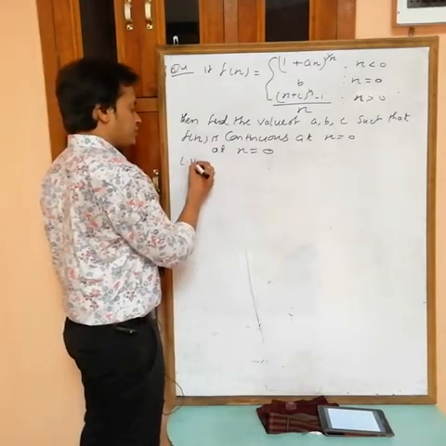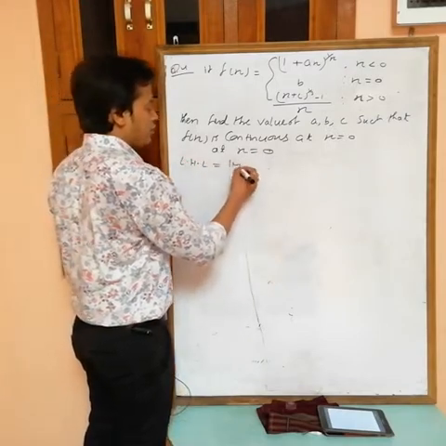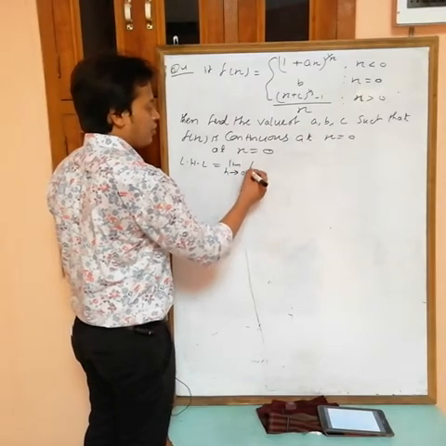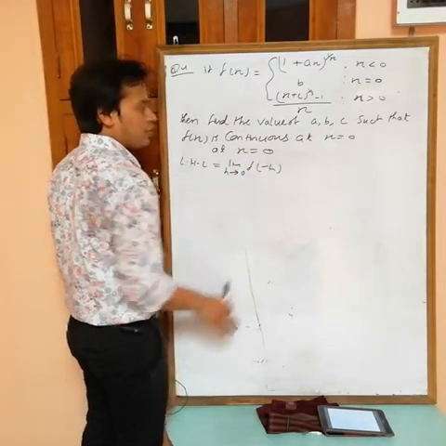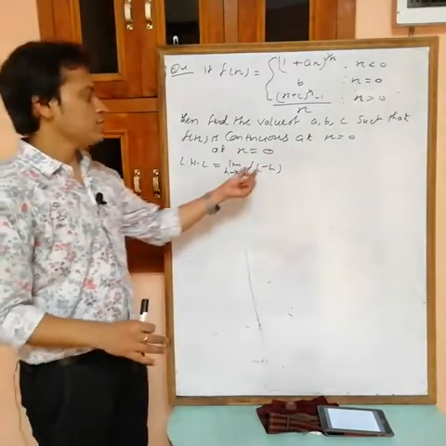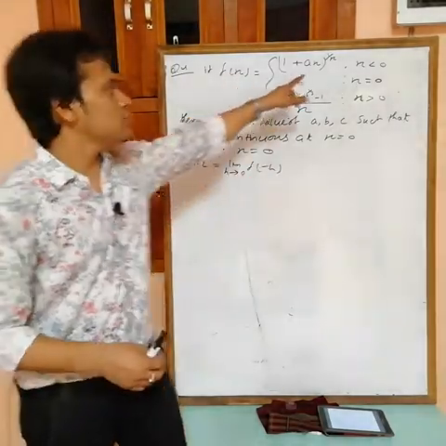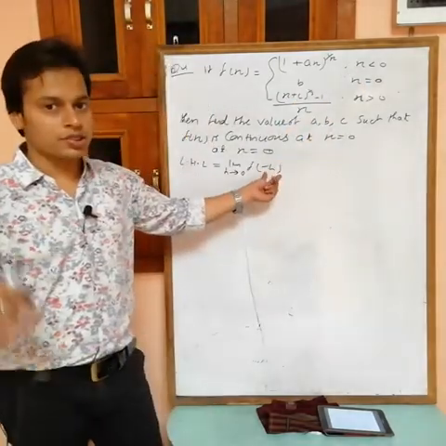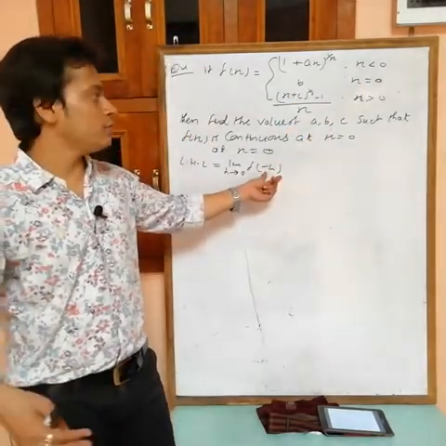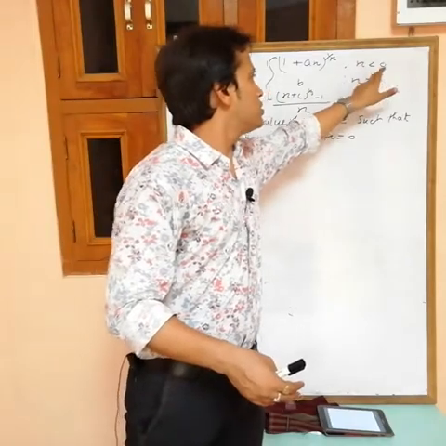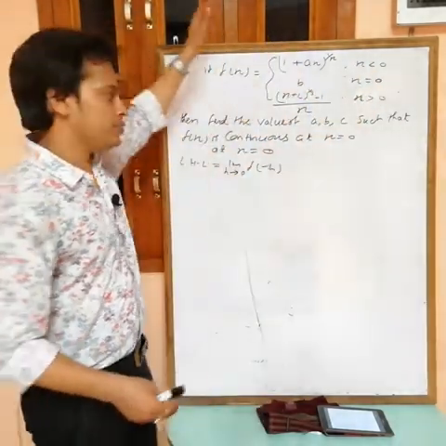Okay, first I am finding LHL. LHL is limit h tending to 0, f(0 minus h), f(minus h). Now this x is less than 0. If x is less than 0, then the value of f(x) is this. This is minus h, h is positive, then minus h is negative. Okay, if x is less than 0, then this is the value. Put in this one.